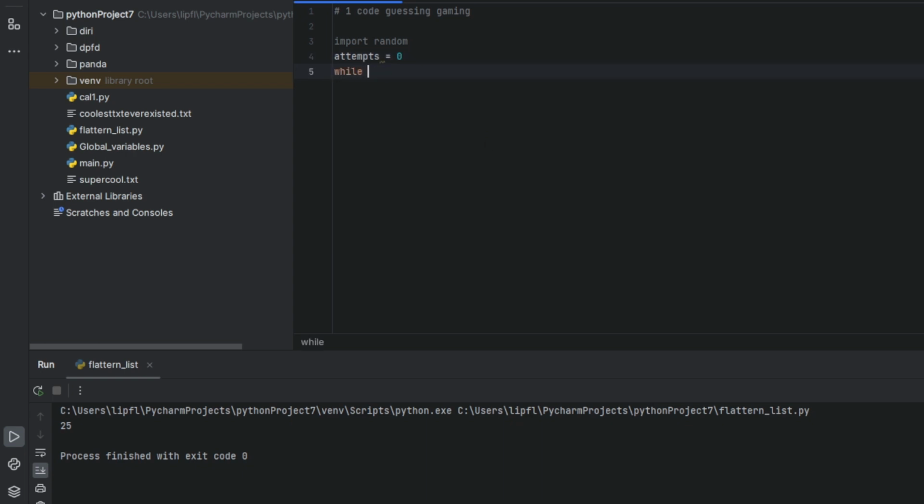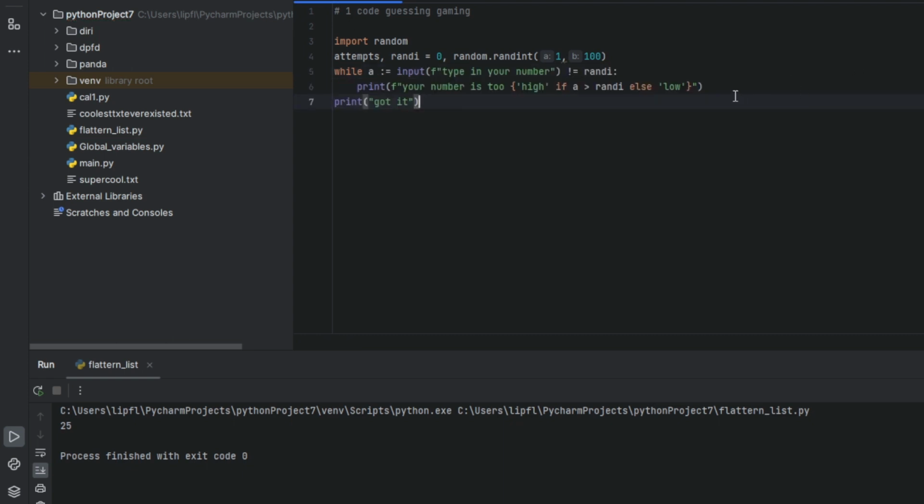And then you have a while loop, while input. Oh, I forgot, you should also create your random integer. Randy equals random.randint between 1 and 100. And now to the game logic. So with this game logic, the game should even work.